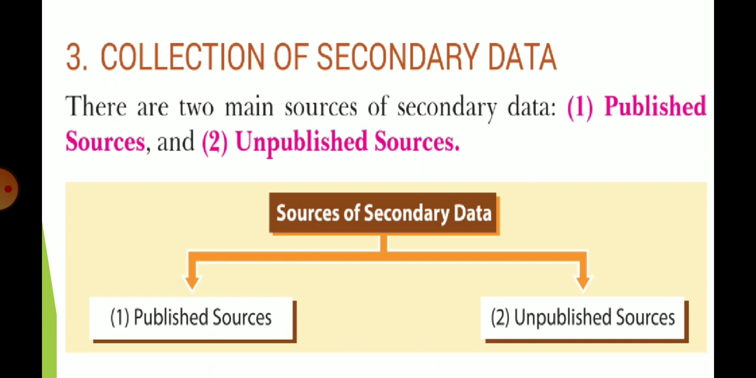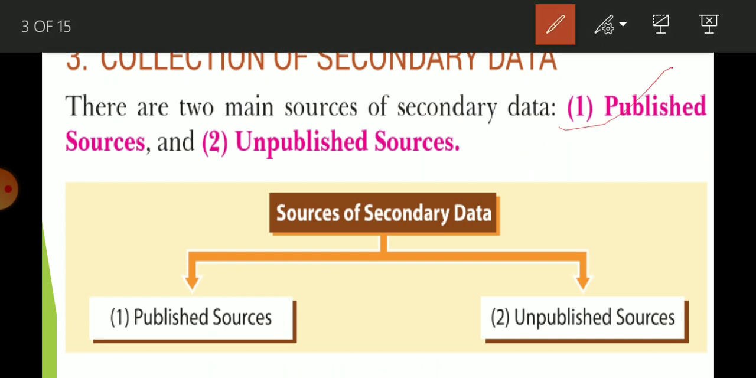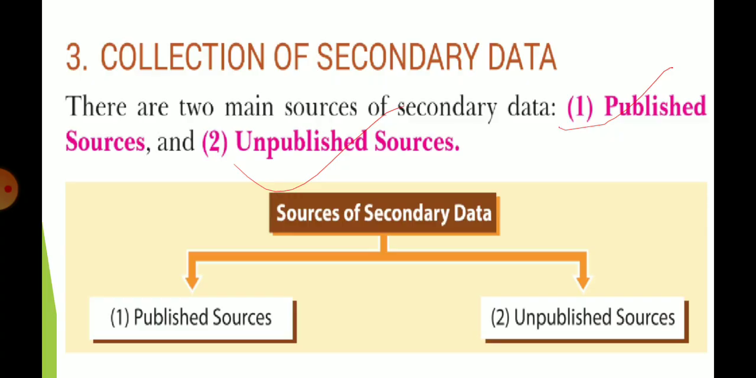Okay, so there are two main sources of secondary data. First is published source, and second is unpublished source. So let me clear their meaning. Published means which is available to the public, by print media, by electronic media. And unpublished sources means that which is available but is not among the public. It is with the firm or institution, organization or agency, there is no need to publish it. So let me understand each one properly.